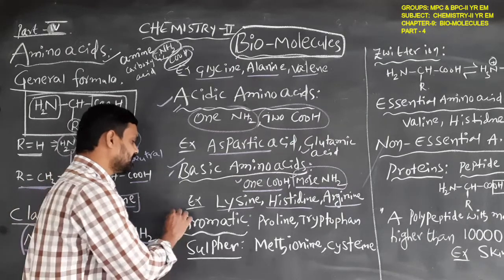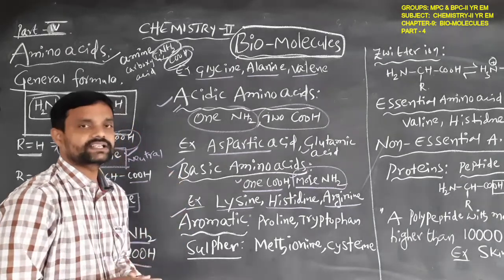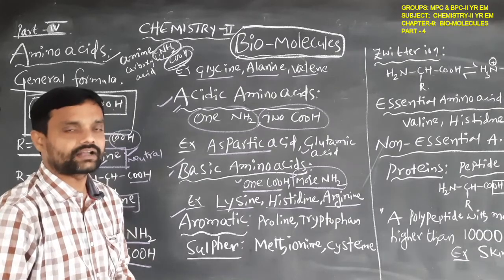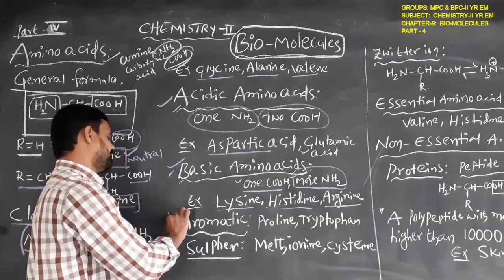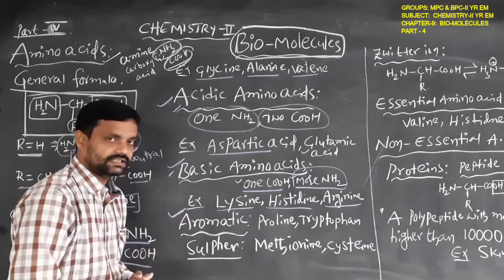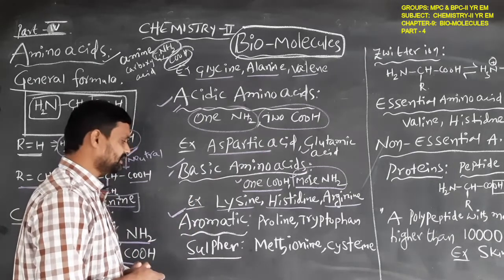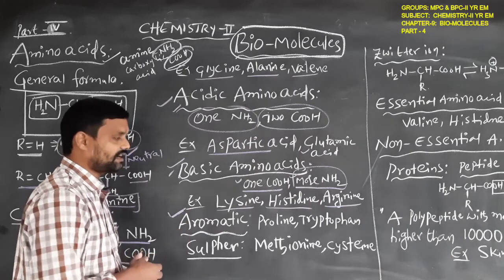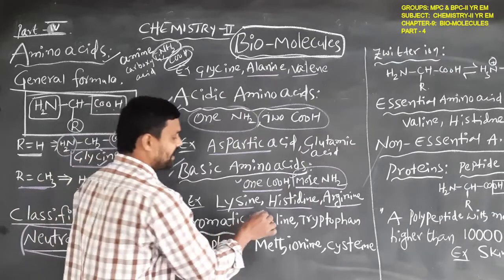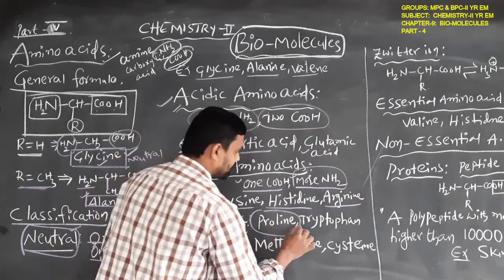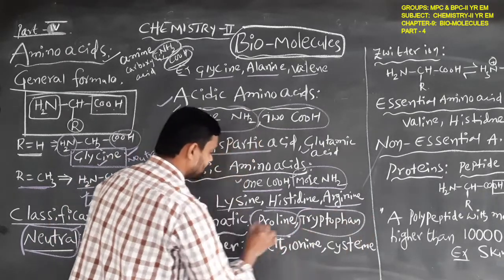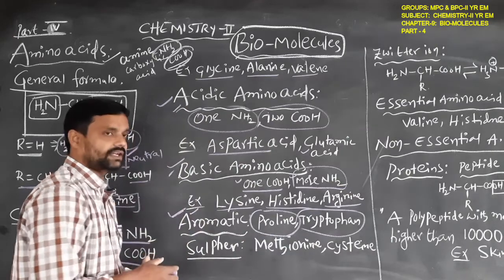Another classification is the aromatic amino acids. That means the amino acids have aromatic nature, like benzene. Okay, students, amino acids that have aromatic nature are classified as aromatic amino acids. Examples: proline and tryptophan are examples of aromatic amino acids.